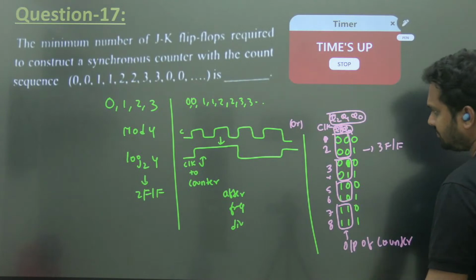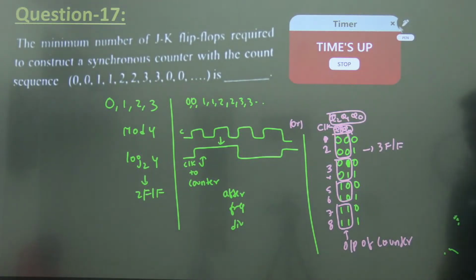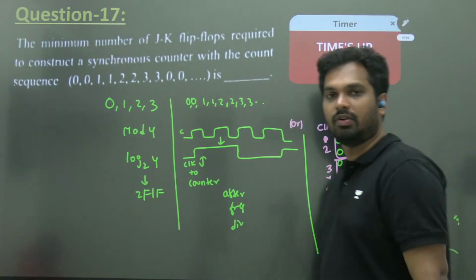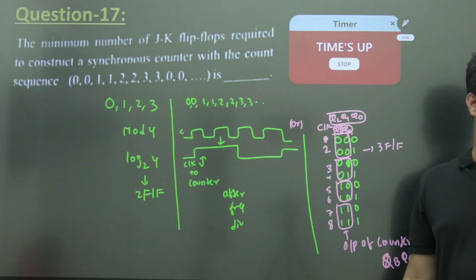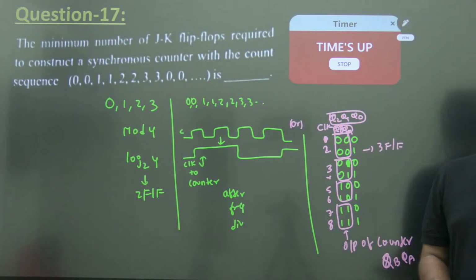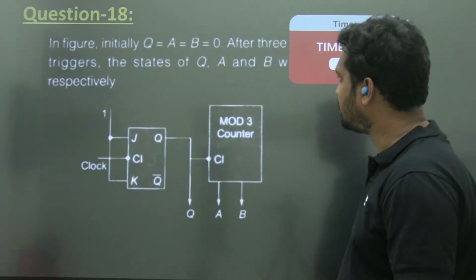Cubic QA. Okay. So 3 flip flops are required. Very good. Next question.